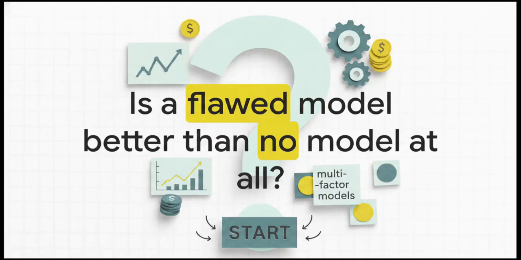Which brings us to a huge, lingering question. Is a flawed model better than no model at all? Because despite failing numerous real-world tests, traditional CAPM remains a massive, foundational pillar of the financial industry. Its core logical intuition, that risk requires reward, makes it the ultimate baseline for determining asset returns. It's a starting block, not the finish line. So as you go out and evaluate your next asset, ask yourself, are you just blindly relying on beta, or are you truly looking at the whole picture?